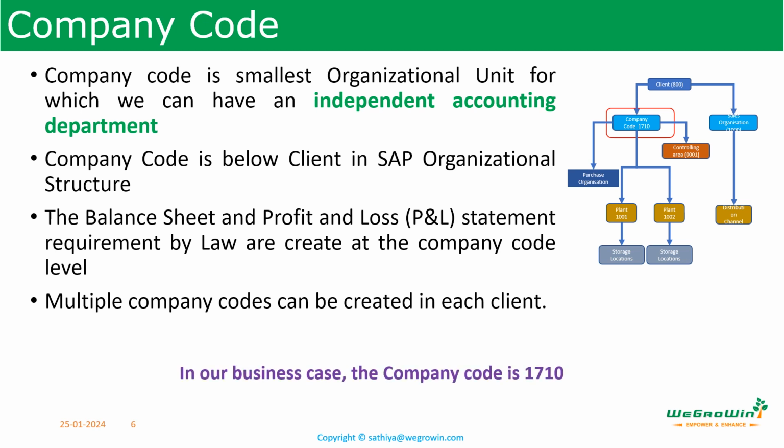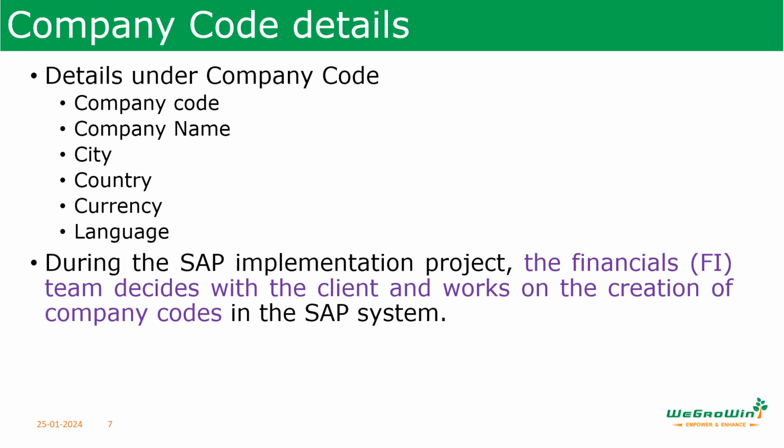In our business, the company code we will be using is 1710, which is a standard system given by the provider we hired. The details under company code are company code, company name, city, country, currency, and language.